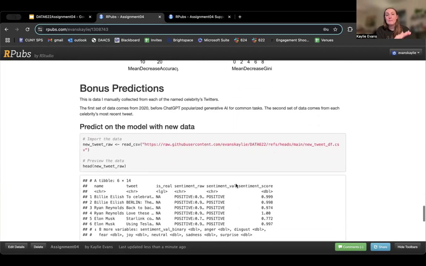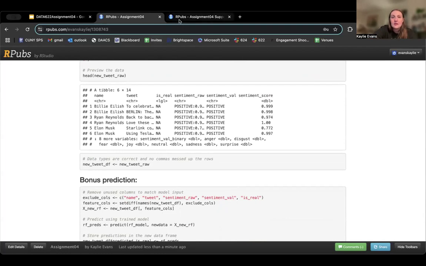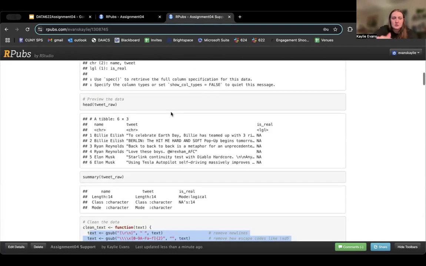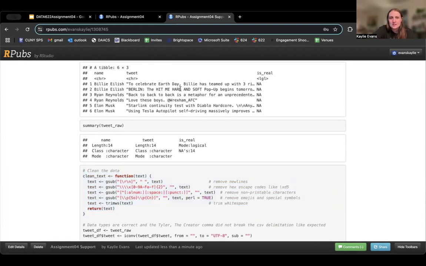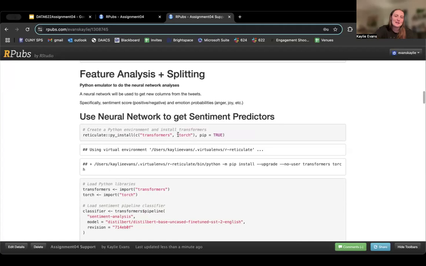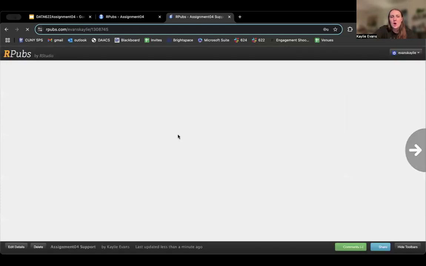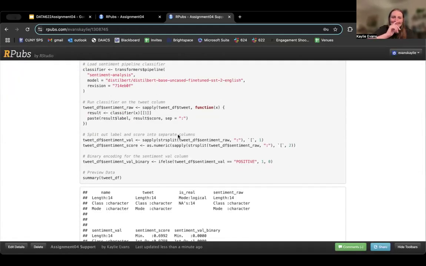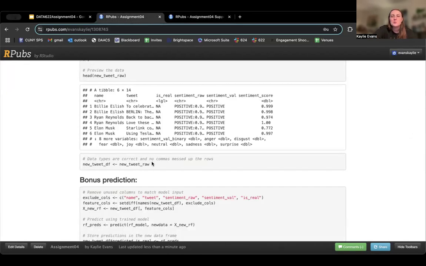So now here are my bonus predictions. I took a couple of different tweets from Twitter, grouped them together, and here's what I did to do the same thing. Literally, it's the same thing. It did need a bit of cleaning, so I did some cleaning, because there was a bunch of stuff in the tweets that just was not good for my predictors. But again, I used Torch and Transformers from Python to add the same sentiment analysis and then export it to a CSV.